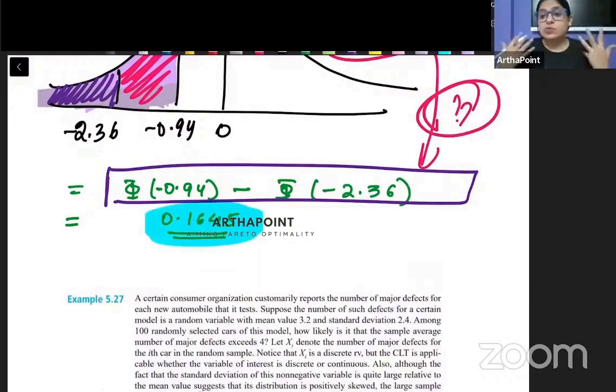But the question here is, why were we able to go ahead and use the Z table in the first go? We were able to use the Z table because we could use the central limit theorem and we could go ahead and say that it is actually normally distributed, right?